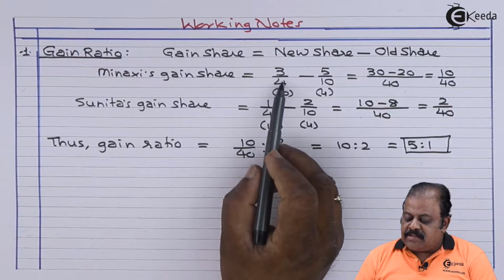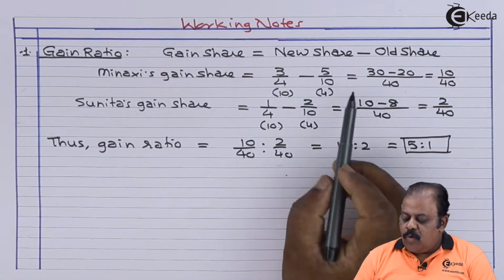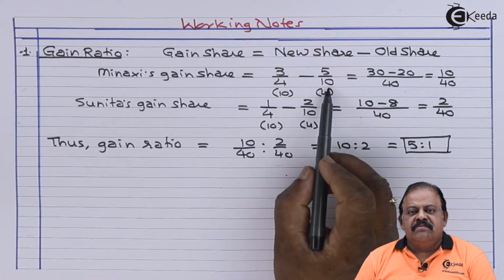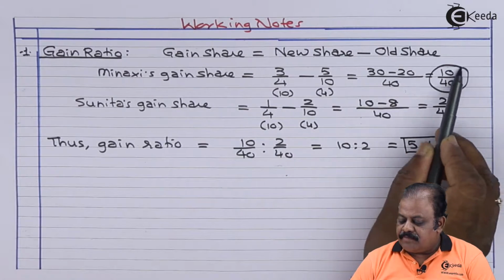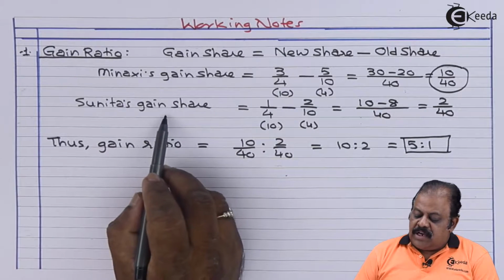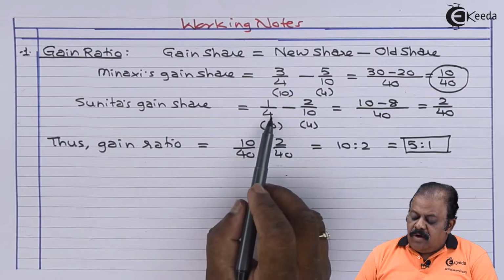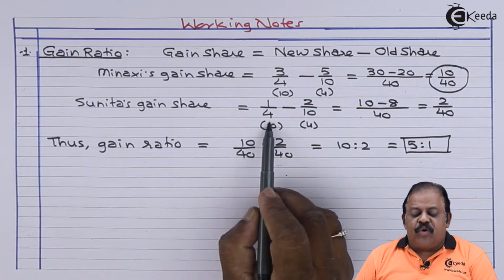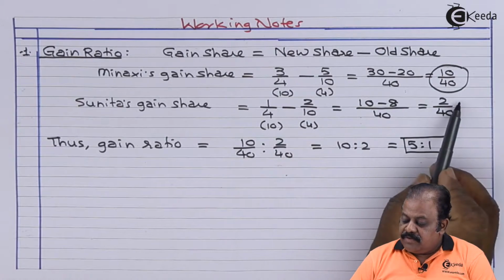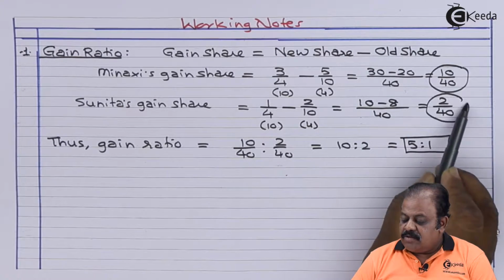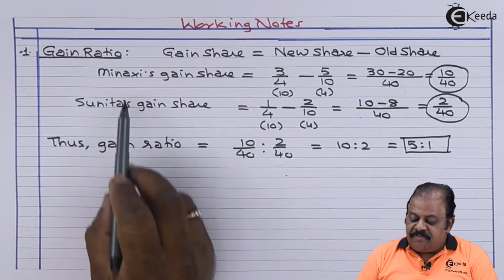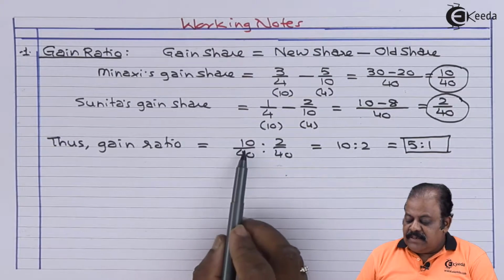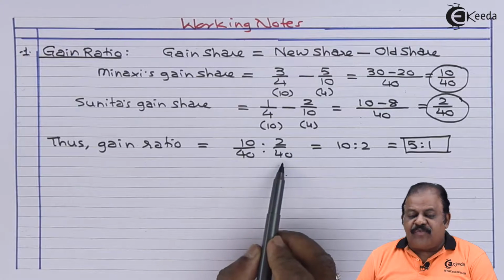Here Meenakshi's gain share we can calculate. Her new share is 3/4, old share is 5/10. So gain share we are getting here 10/40. In case of Sunita, her new share is 1/4, old is 2/10. We are getting gain share 2/40. So gain ratio of Meenakshi and Sunita is 10/40 is to 2/40.